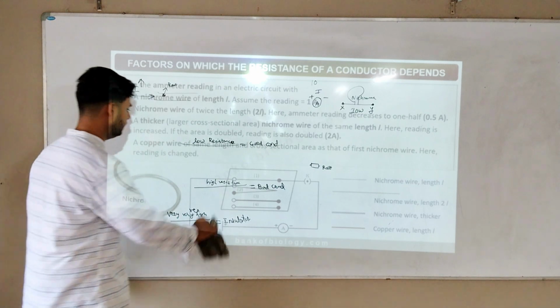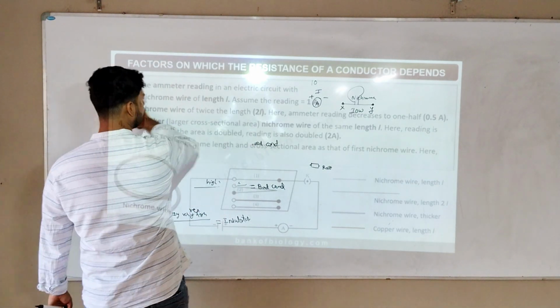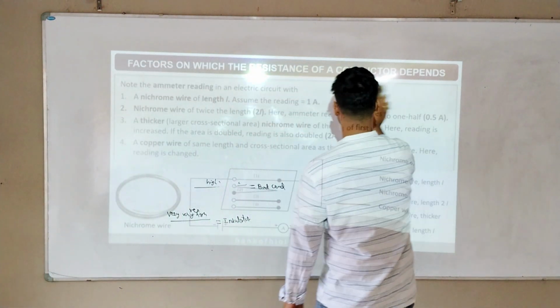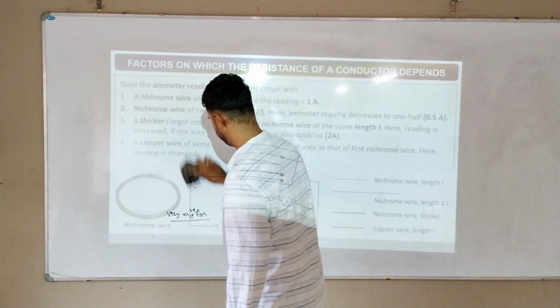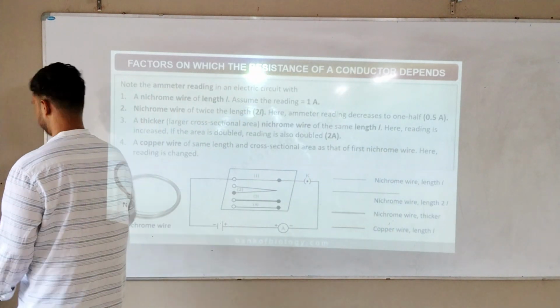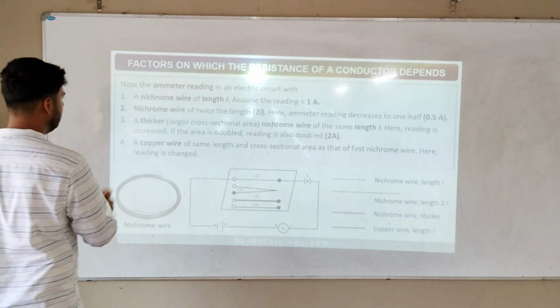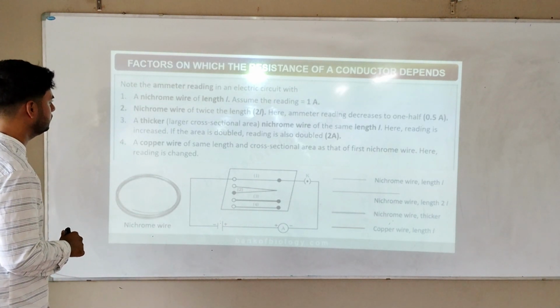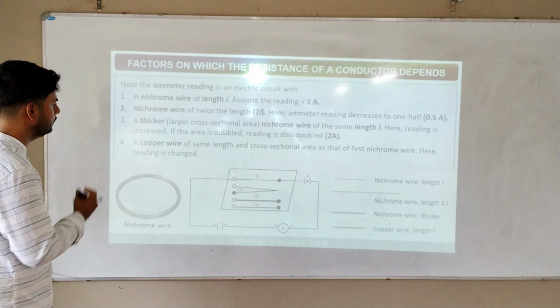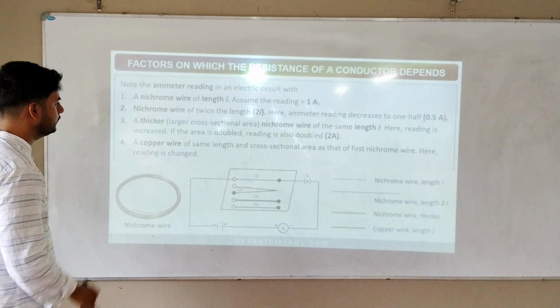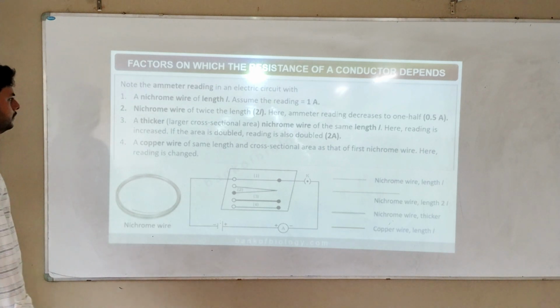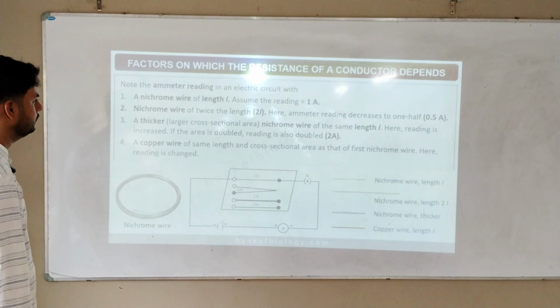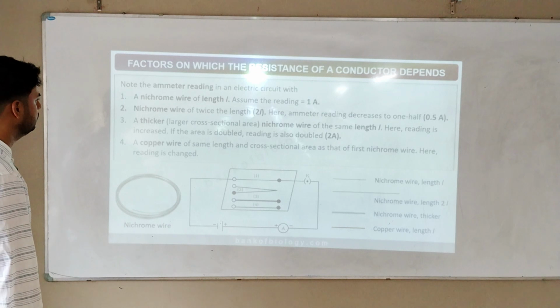Okay, here this is the most important thing. Read. Ammeter reading in an electric circuit, with nichrome wire of length L. Assume the reading is equal to 1 ampere. Nichrome wire of twice the length, 2L. Here the ammeter reading decreases to 1/2.